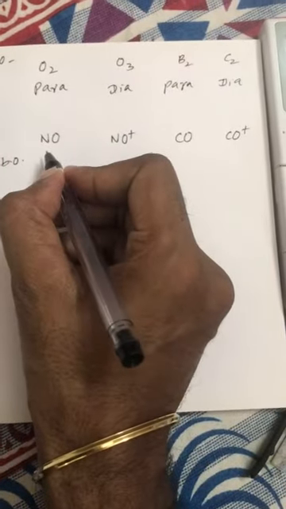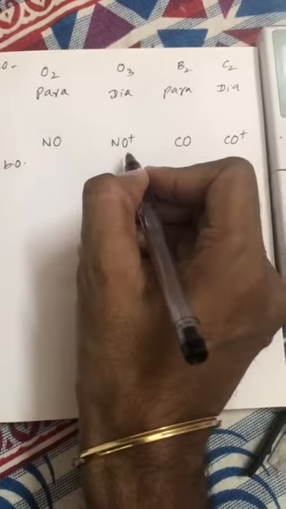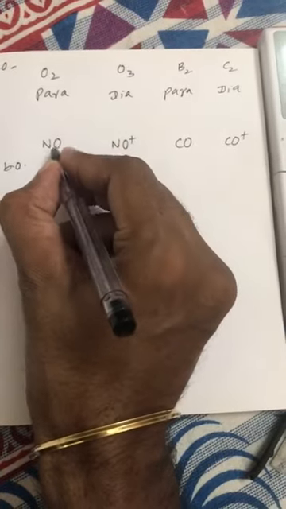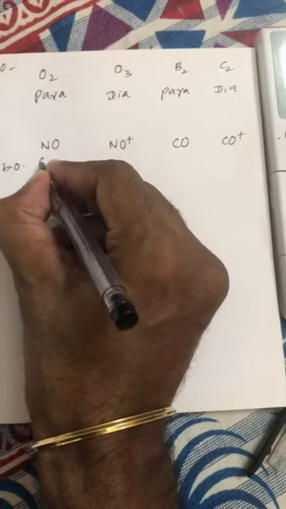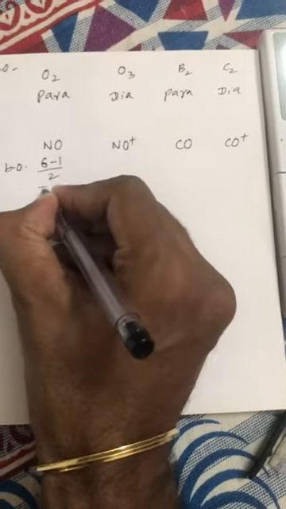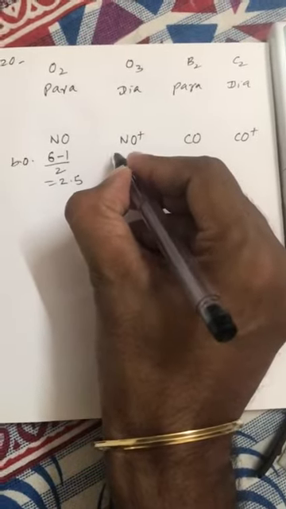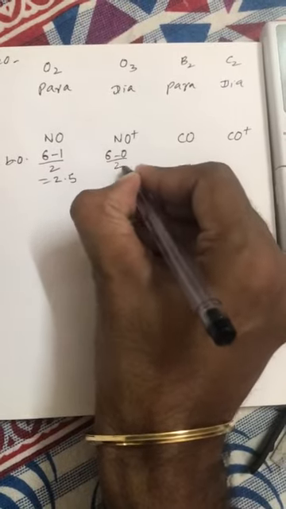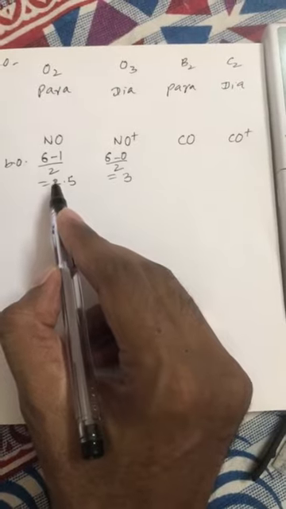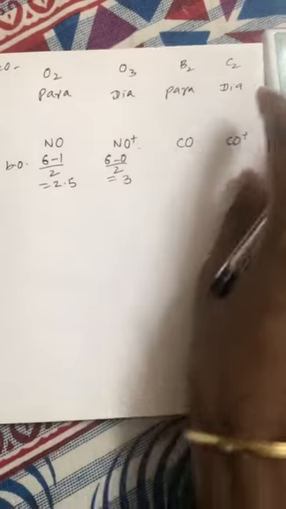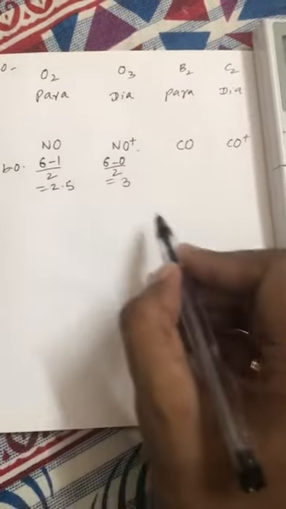Now if we compare the bond order of NO and NO positive, then the bond order of NO will be (6 minus 1) by 2, that is 2.5, and the bond order of NO positive is (6 minus 0) by 2, that is 3. So bond order will increase when we remove an electron from NO.